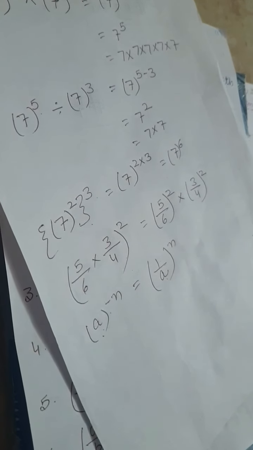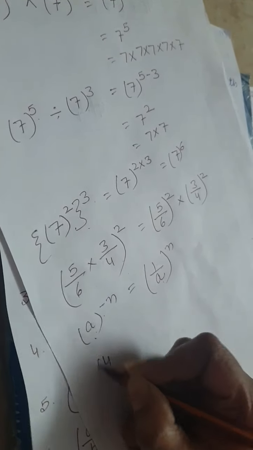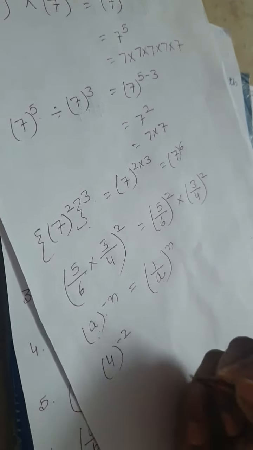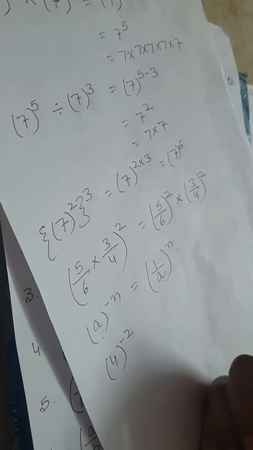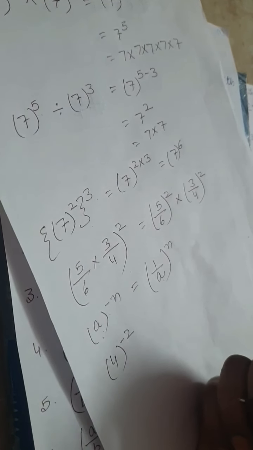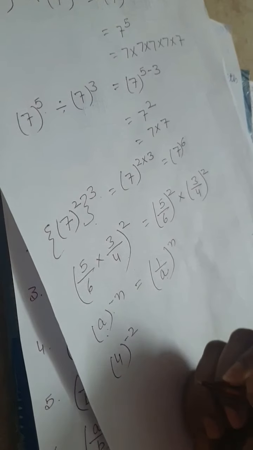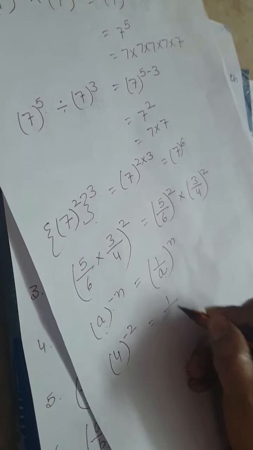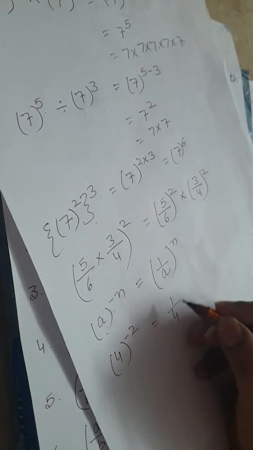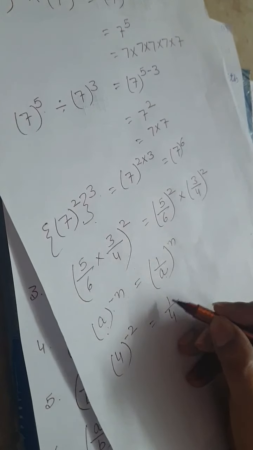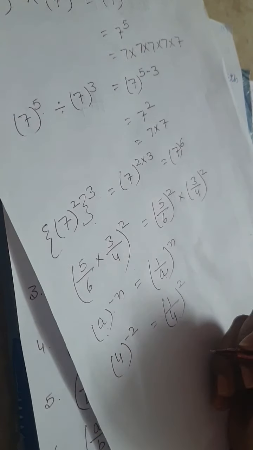See how the power is converted to a positive integer. If 4 is having the power of minus 2, negative power and negative exponential value, then what we have to do? Just take reciprocal. So it is converted to 1 upon 4 then whole power 2 it is.